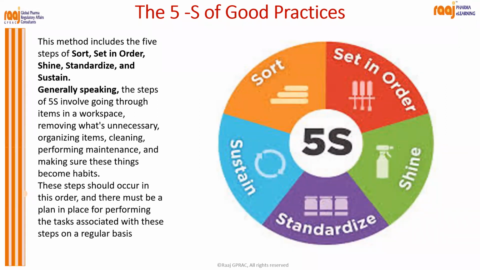So, generally speaking, the steps of 5 S involve going through items in a workspace, removing what is unnecessary, organizing items, cleaning, performing maintenance, and making sure all things become habits. As I said, habit becomes culture, culture becomes your attitude. And these steps should occur in this order only. And there must be a plan in place for performing the tasks associated with these steps on a regular basis.